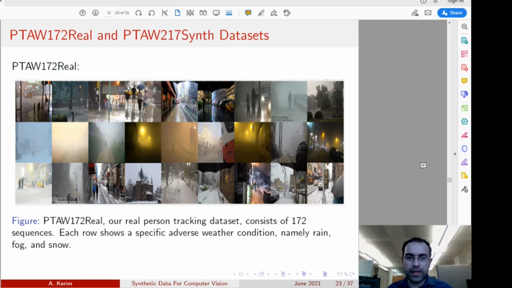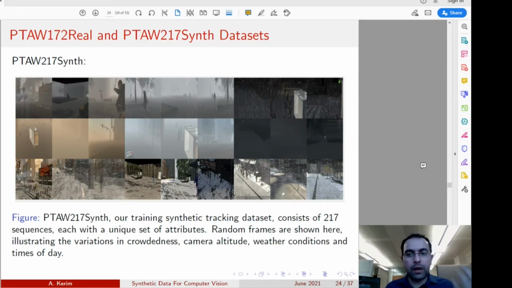Here you can see samples from these three adverse weather conditions, where each weather condition is depicted in one row. You note here the diversity of scenes, the diversity of illumination, diversity of crowdedness levels, and camera setups for each weather condition.